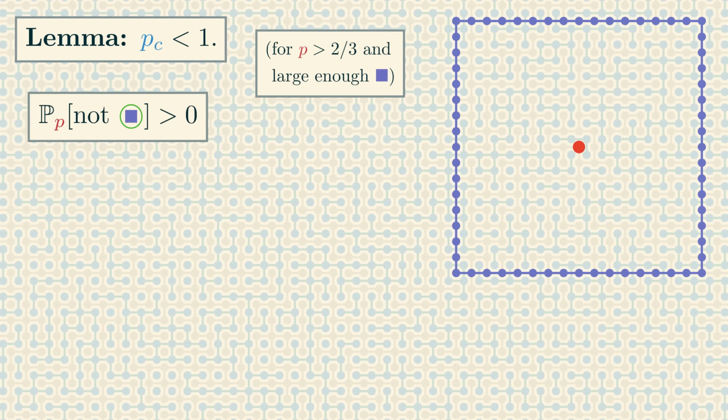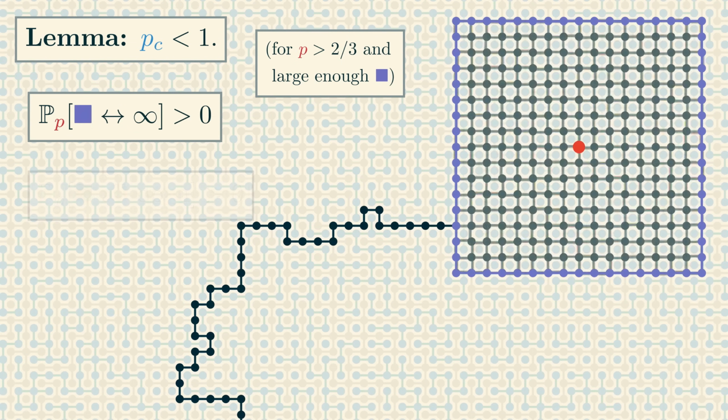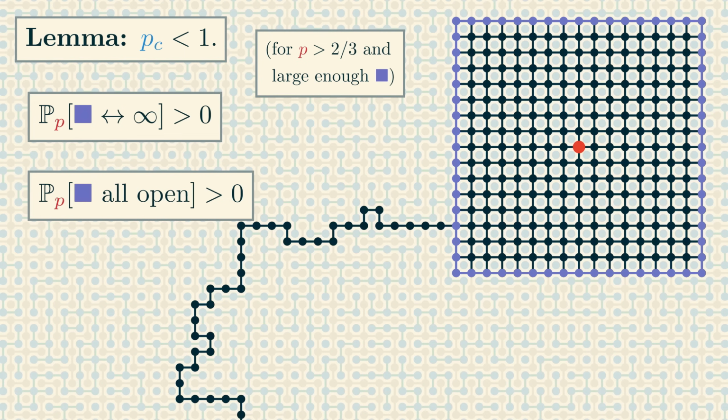So, in this scenario, there is an infinite open path in the primal percolation which starts from some vertex in the boundary of this giant box around the origin. There's also a positive probability that all of the edges inside the box are open. Of course, this might be a very tiny probability, but it's still positive.